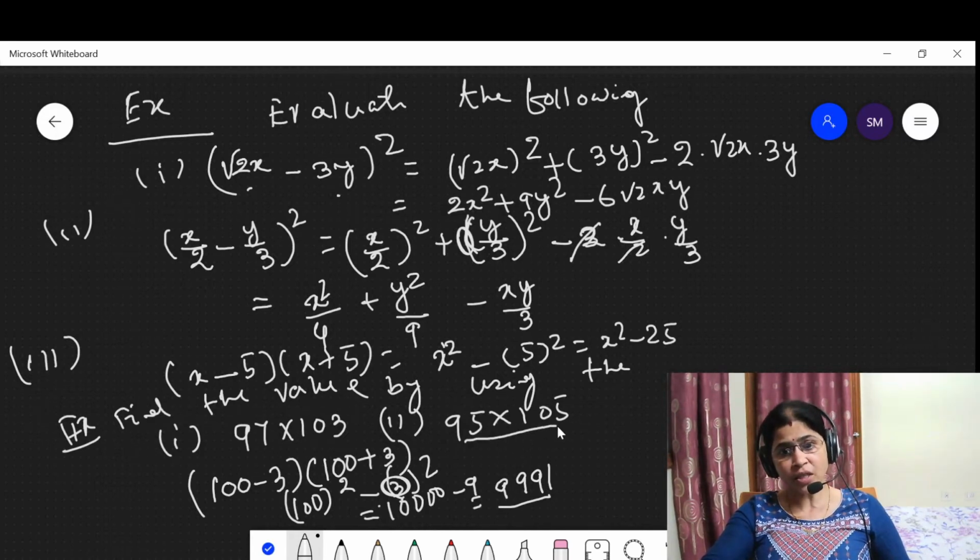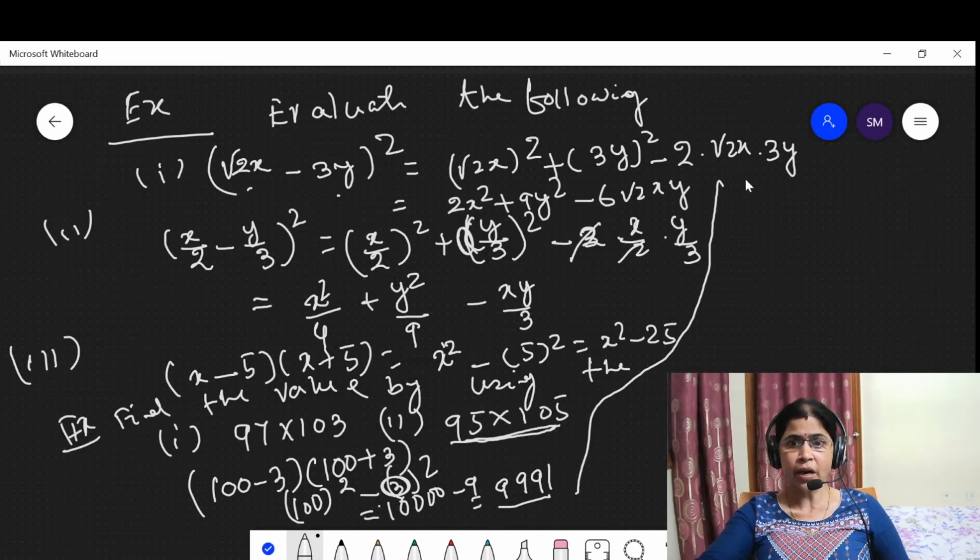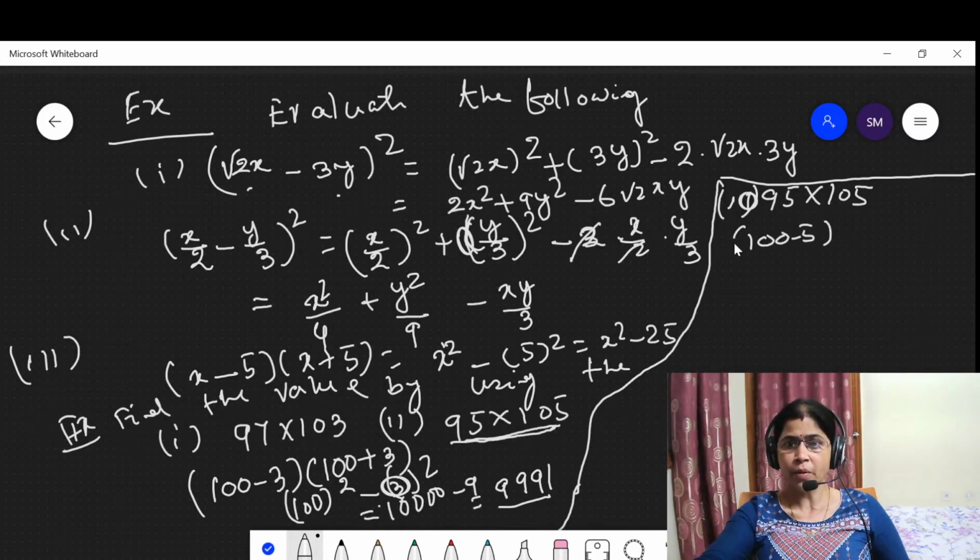Here another question is also in the same form, 95 × 105. Keep the line here and do it there, because if I do not draw the line, then it will be messed up with this. Here the question says find the value of 95 × 105. 95 can be written as 100 − 5, 105 can be written as 100 + 5, which is (a + b)(a − b).